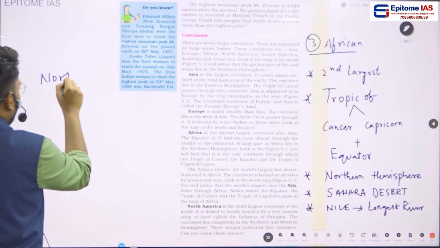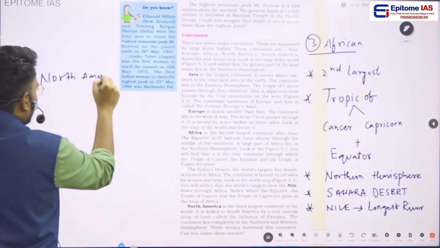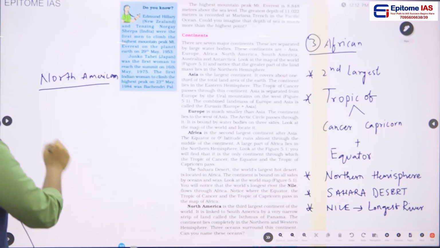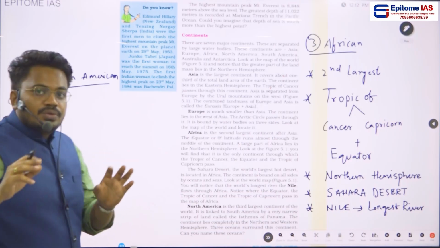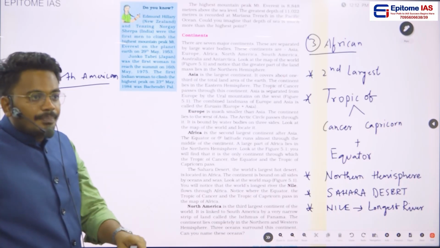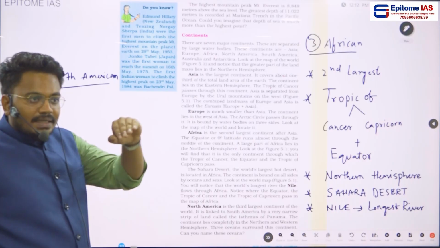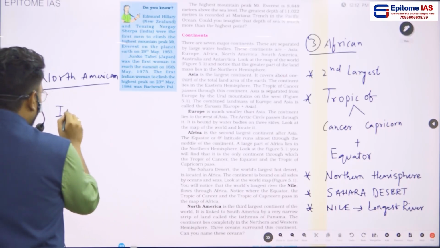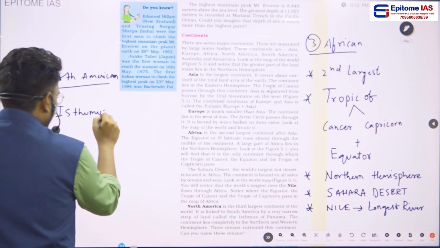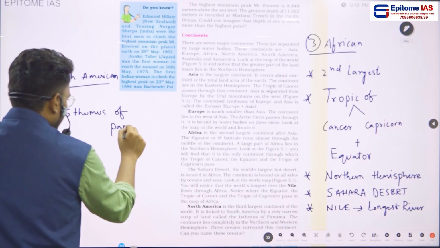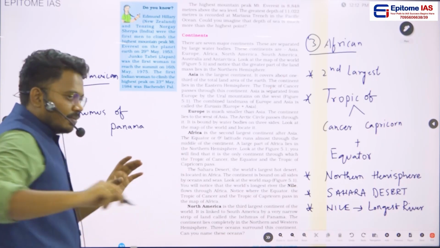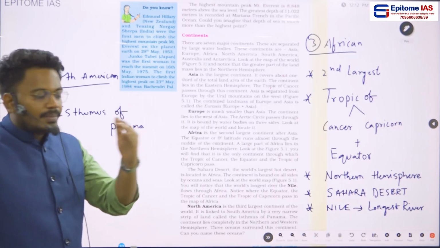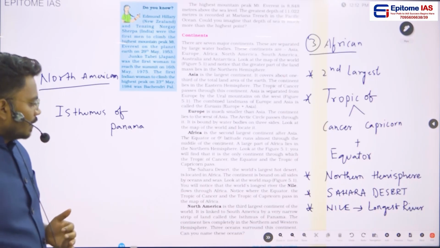North American continent. And if you see this North American continent as well as the South American continent, or else South America or North America, these two continents will be connected through a small passage, and that passage is called the Isthmus of Panama. So this Isthmus of Panama will be acting as a transition zone or passage zone between North America as well as South America. Okay,